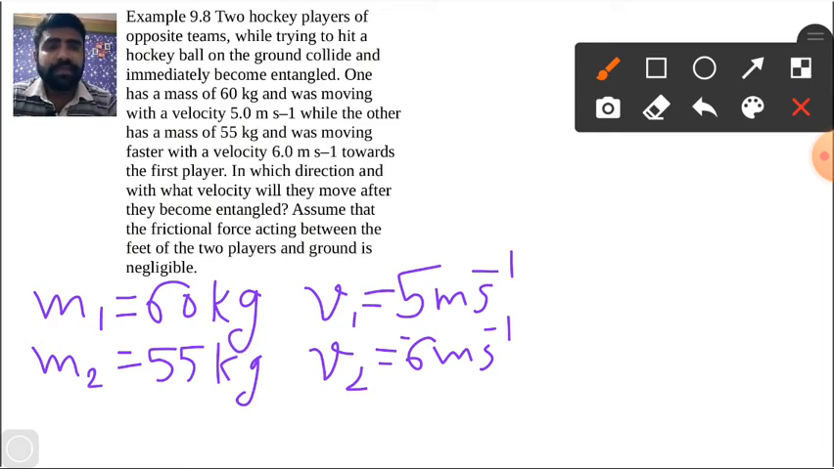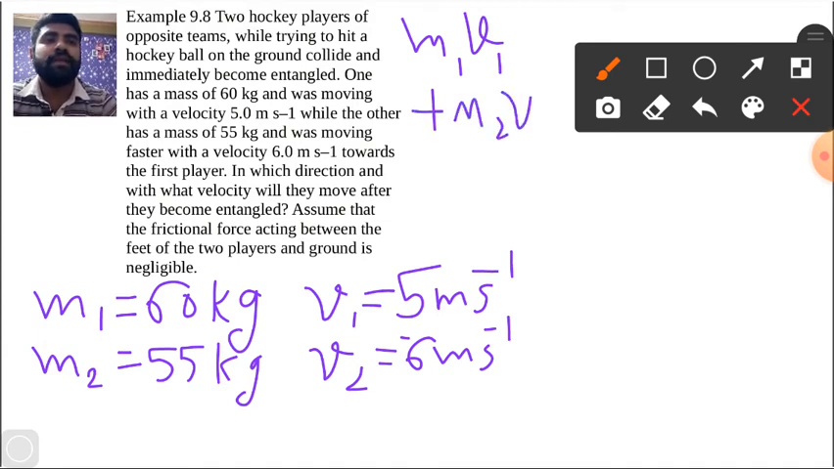So see, this problem we can solve with the help of the law of conservation of momentum. Initial momentum is equal to final momentum. What is the initial momentum? Initially they are moving in opposite directions, so the initial momentum is m1 v1 plus m2 v2, and this is equal to the final momentum, capital M into v.